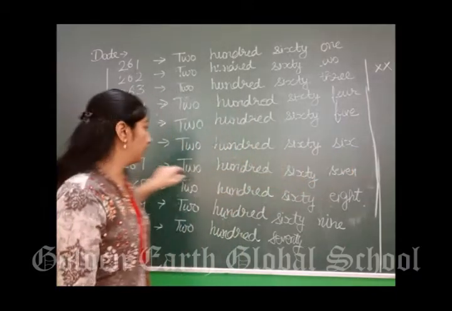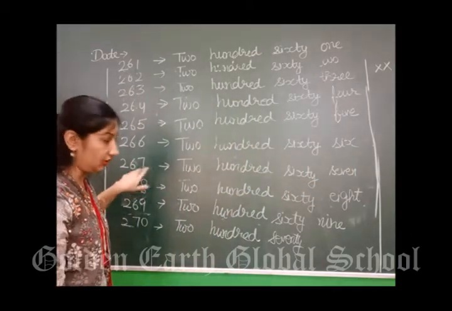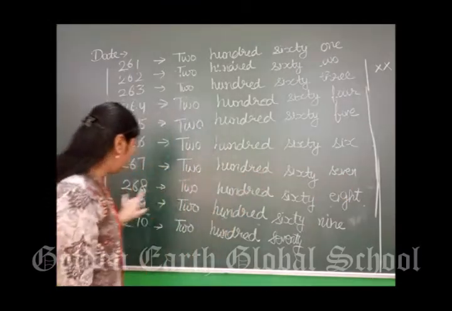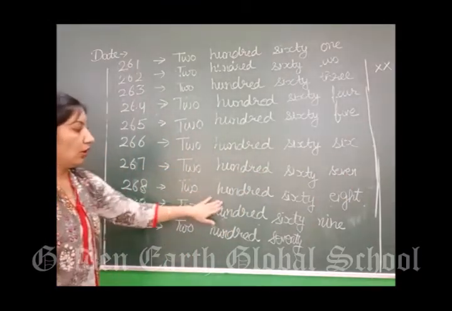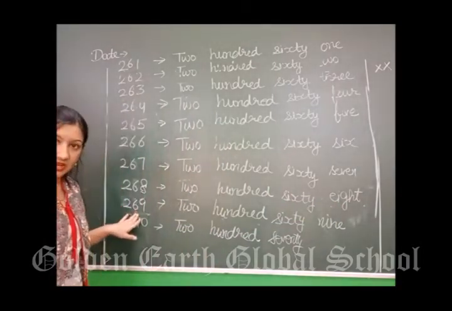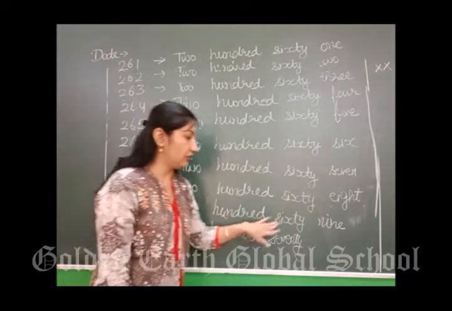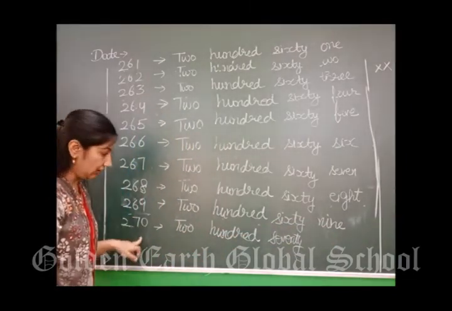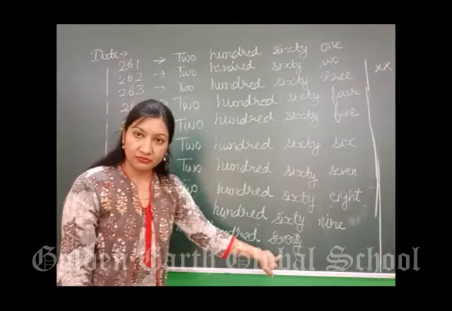266. 66 के बाद 67. 267. After 67, 68. 268. After 68, 69. 269. After 69, what will come? 70. 270.